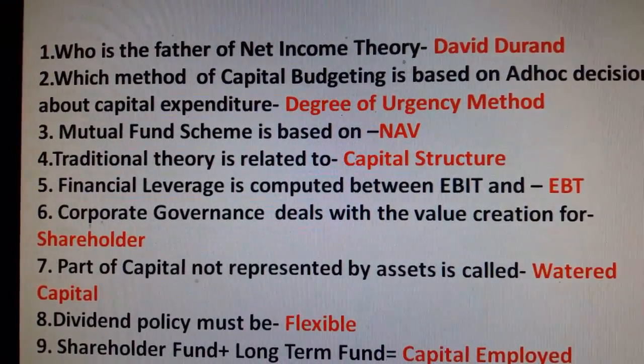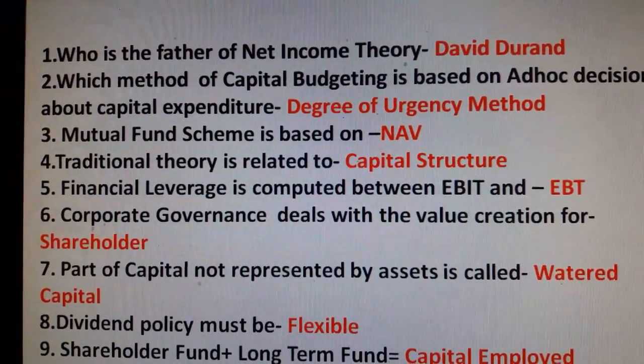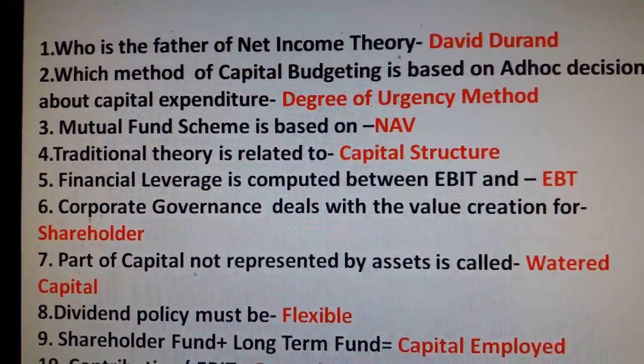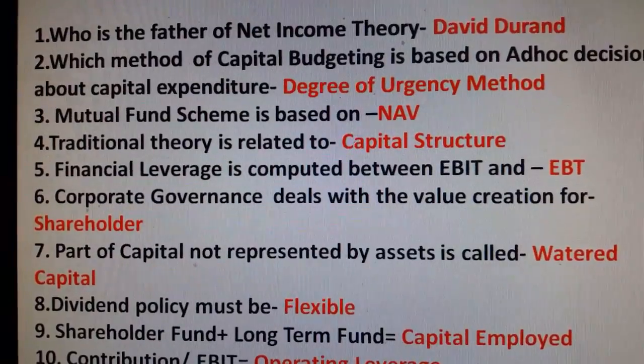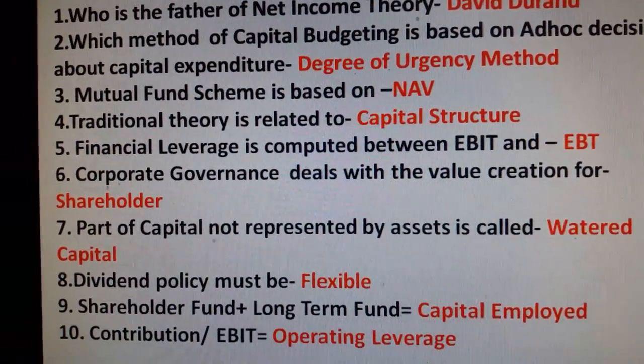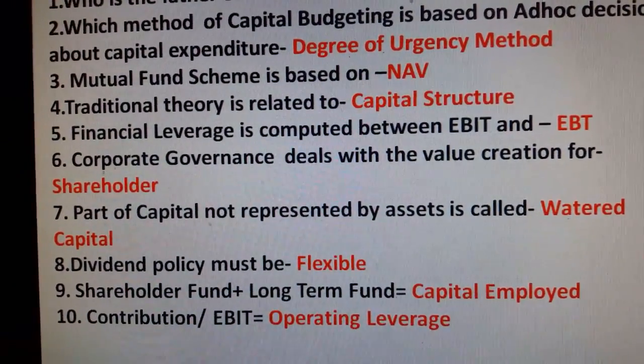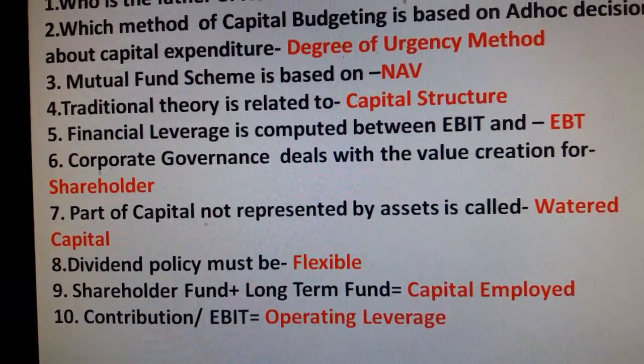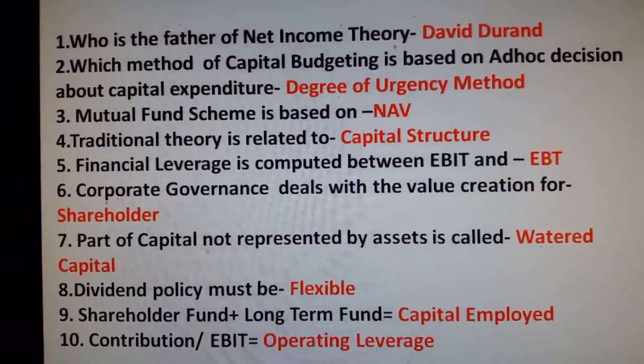Financial leverage is computed between EBIT and EBT. Corporate governance deals with the value creation for shareholders. Part of capital not represented by assets is called watered capital. Dividend policy must be flexible. Shareholder fund plus long-term fund is equal to capital employed. Contribution divided by earning before interest and tax is equal to operating leverage.